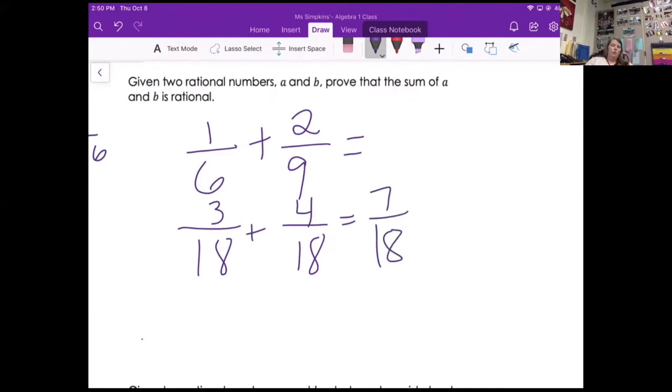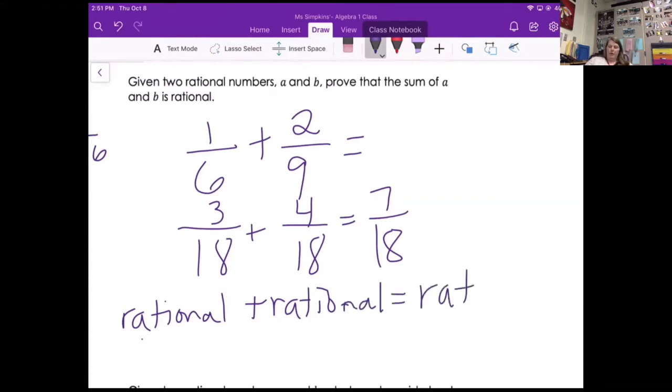So I wasn't just doing that because I wanted to see you add fractions. The point here is when you add a rational number plus another rational number, ooh, I can't spell rational, that's not right. Yeah, it is. Your answer is always going to be a rational number. There is no situation where you add two things that are rational and you get something that is irrational. It's impossible. Not going to happen.